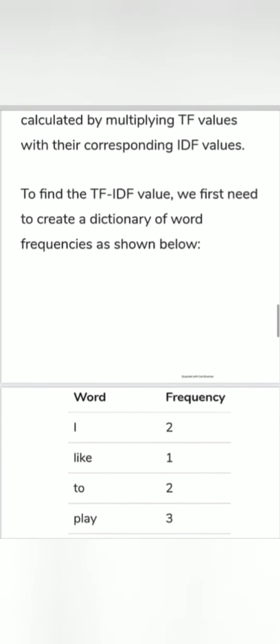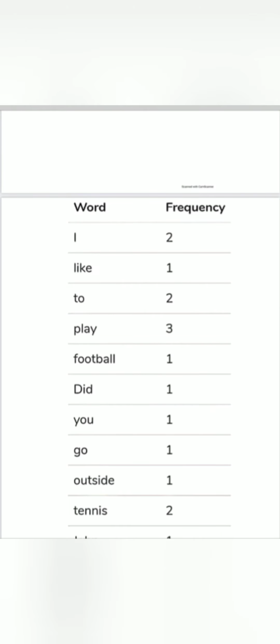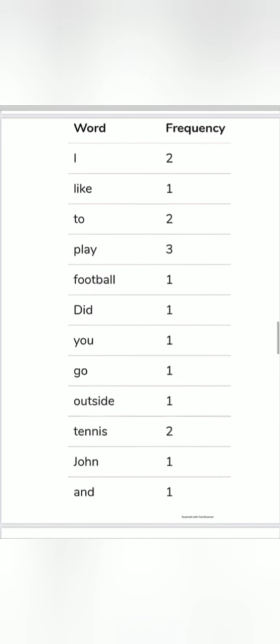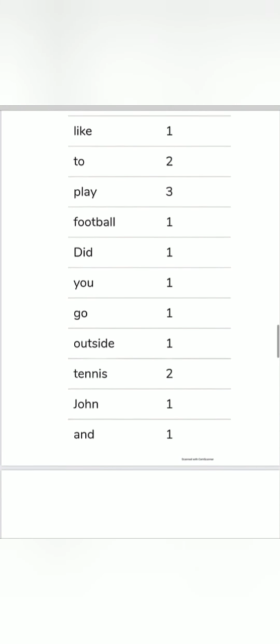To find the TF-IDF value, we first need to create a dictionary of word frequencies as shown below. If you see here, the word I repeats 2 times, which means the frequency of the word I is 2. In the same way, the word like repeats 1 time, so the frequency of like is 1. And the word to repeats 2 times, then the frequency is 2.